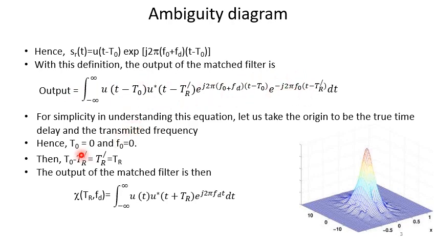So in this case, t_0 is taken as 0 and f_0 is taken as 0.